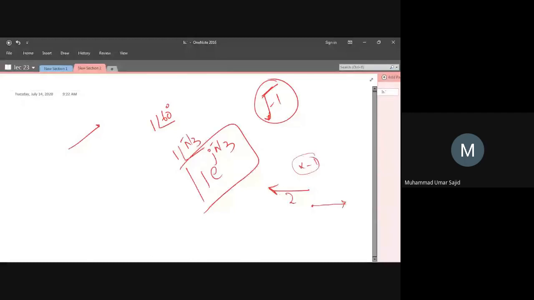Let's say if you have a vector pointing in this direction and we multiply with minus 1, the vector would point to the downwards direction. It will just flip its direction 180 degrees. So multiplying a vector with minus 1 changes its direction by 180 degrees. If I multiply this vector with under root minus 1 twice, we will have the same result, which is a direction change. If we multiply under root minus 1 and under root minus 1, we are essentially multiplying a vector with minus 1, resulting in a change of direction of 180 degrees.